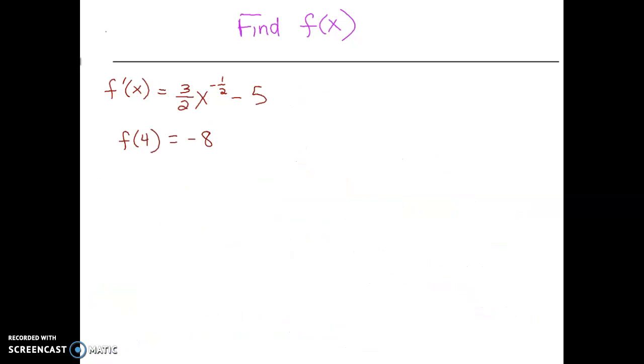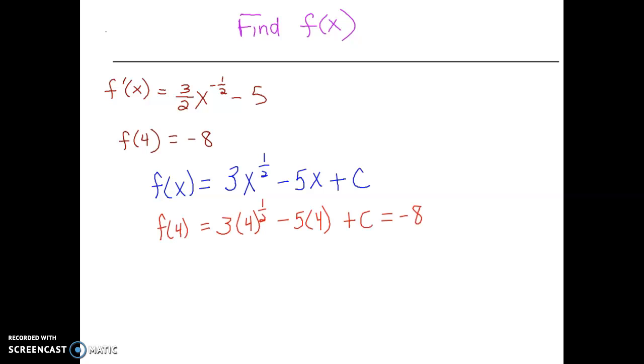Here's the next example we're going to look at. First thing I need to do is integrate the first derivative, and I have the plus c. Based on my information, the function evaluated at 4 equals -8. So I can substitute 4 in place of the x's and set that equal to -8. After I do my calculations and solve for c, I have that c should equal the number 6.